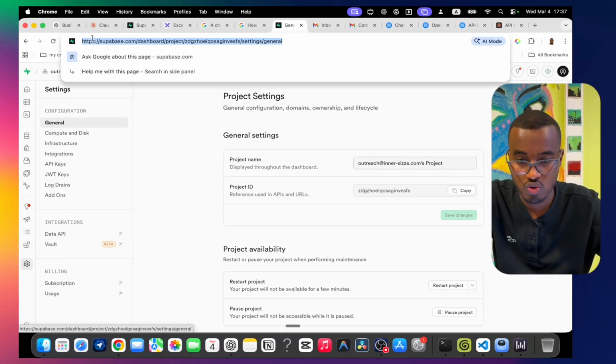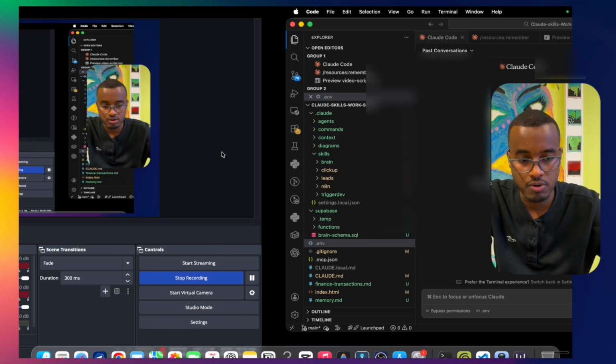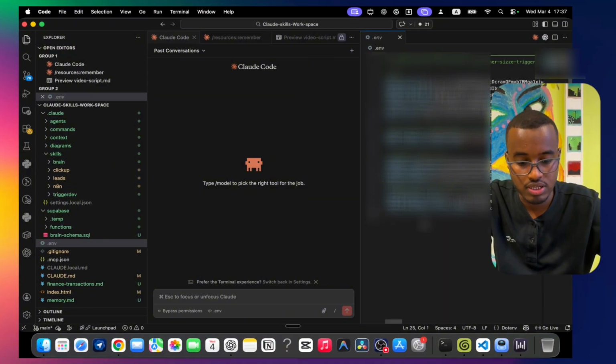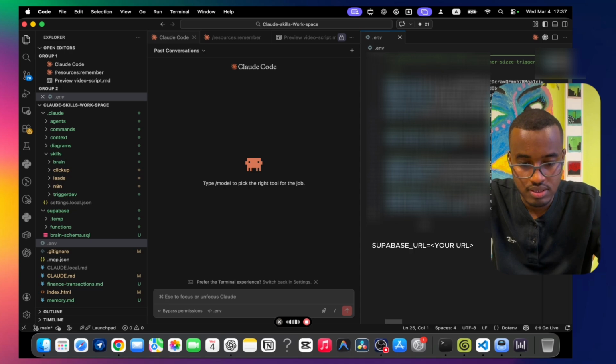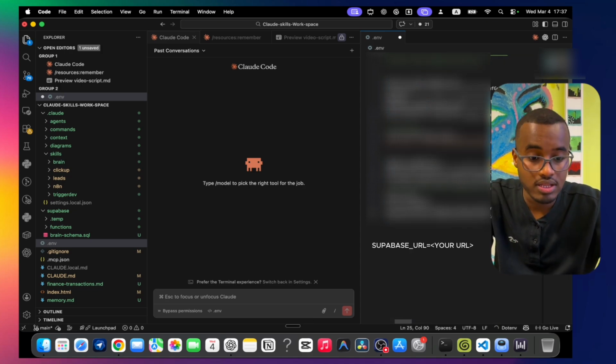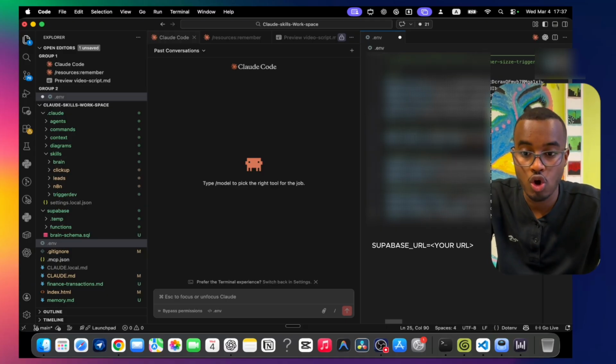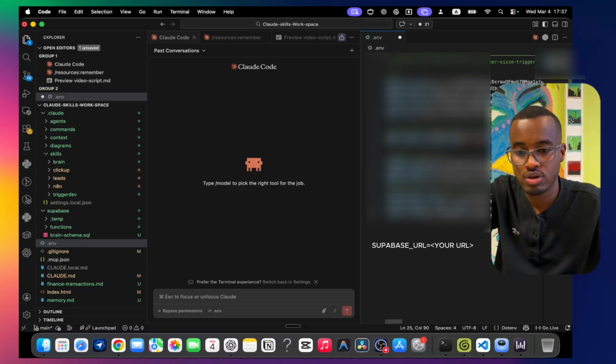You have this URL here, so you grab that URL and come back here, and you just say SUPABASE_URL equals, paste your URL, because Claude Code or any AI agent needs that URL in order to connect to your database.